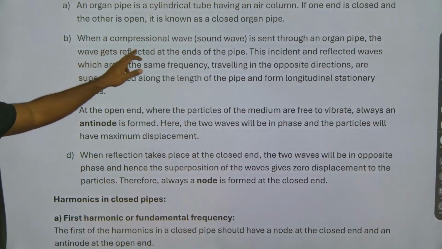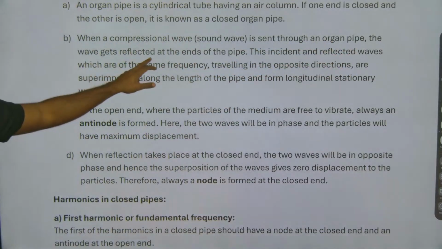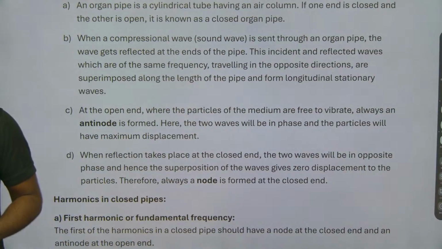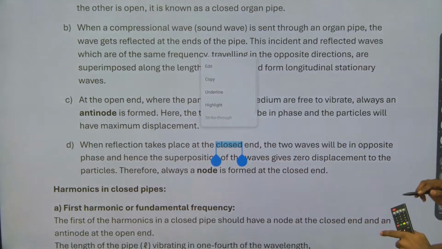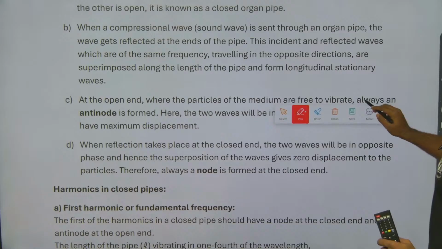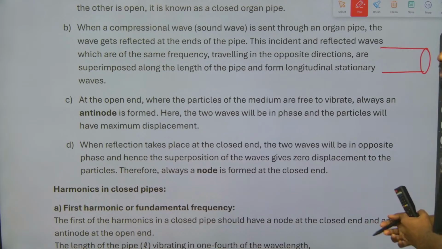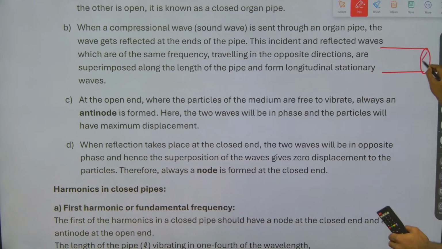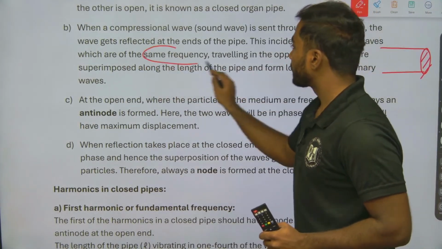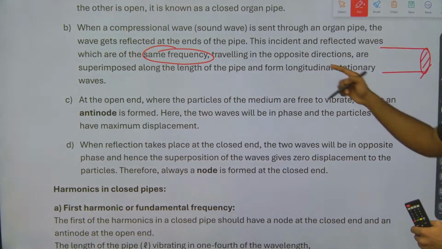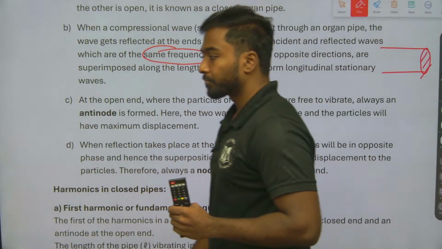Second point, when a compressional wave, that is a sound wave, is sent through an organ pipe, the wave gets reflected at one end of the pipe. This is my cylinder, this end is closed and this end is open. The incident and reflected waves, which have the same frequency and travel in opposite directions, are superimposed along the length of the pipe and form a longitudinal stationary wave.